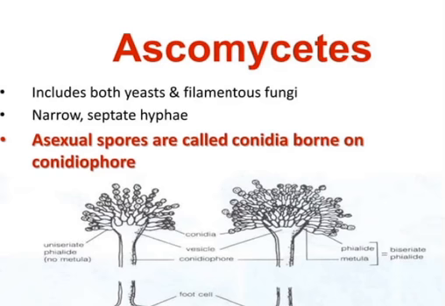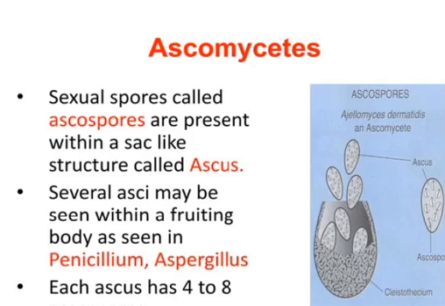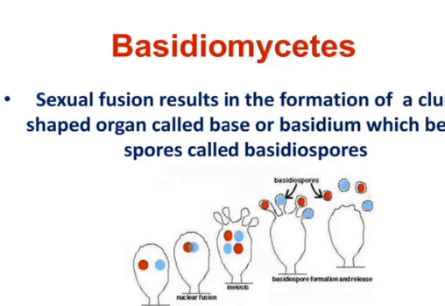Ascomycetes include both yeast and filamentous fungi. They have narrow septate hyphae. Asexual spores are called conidia, borne on the conidiophore. Ascomycetes sexual spores are called ascospores. They are present within a sac-like structure called the ascus. Several asci may be seen within the fruiting body, as seen in Penicillium and Aspergillus. Each ascus has 4 to 8 ascospores.